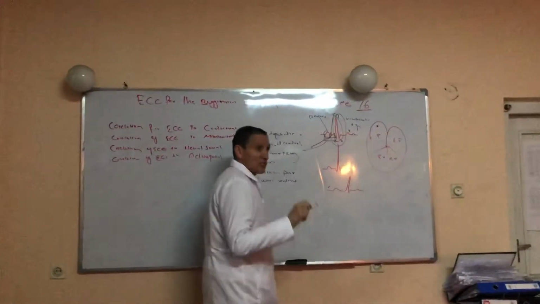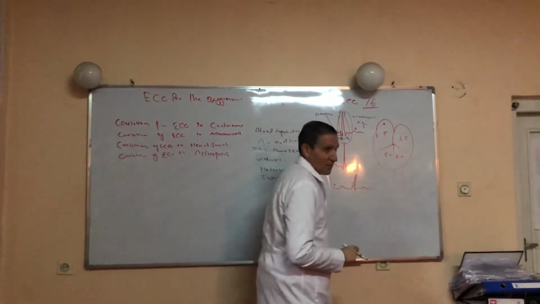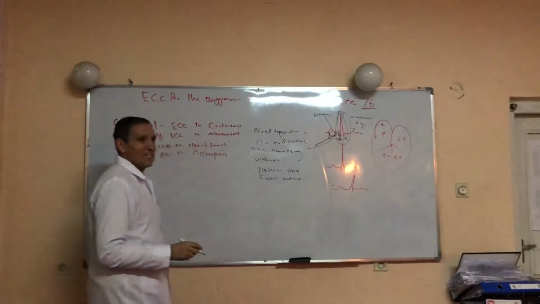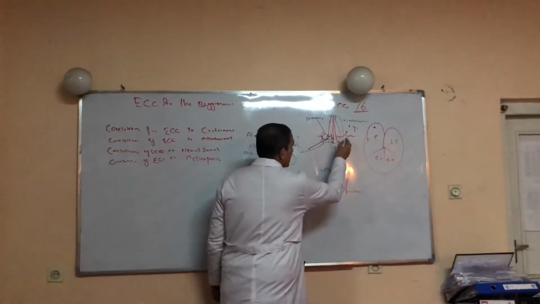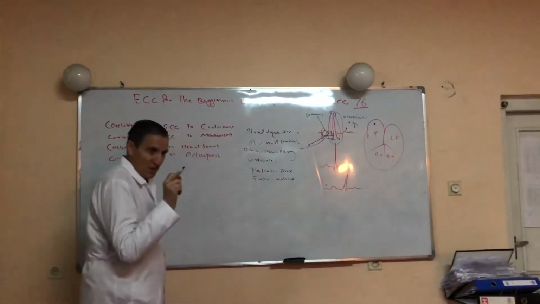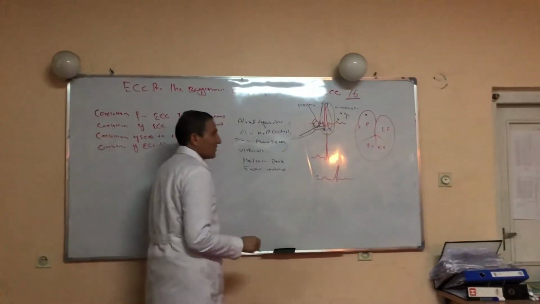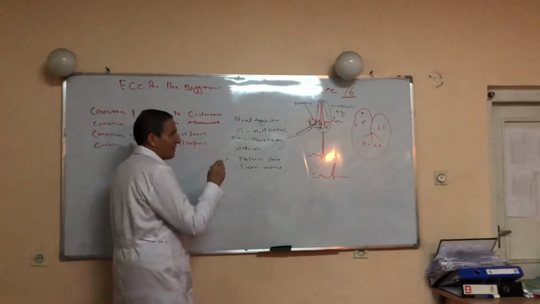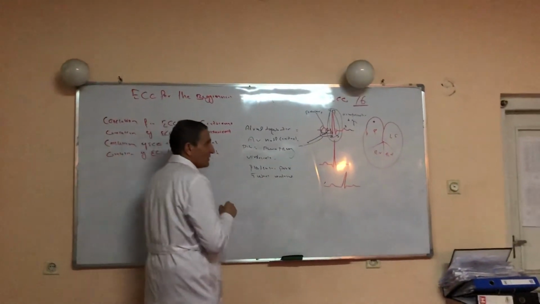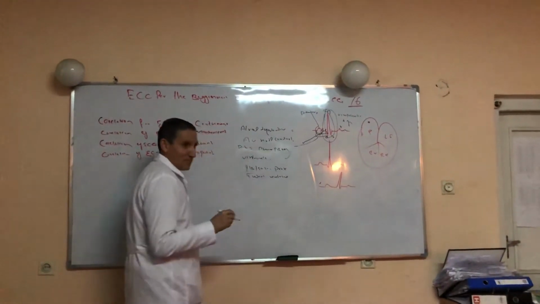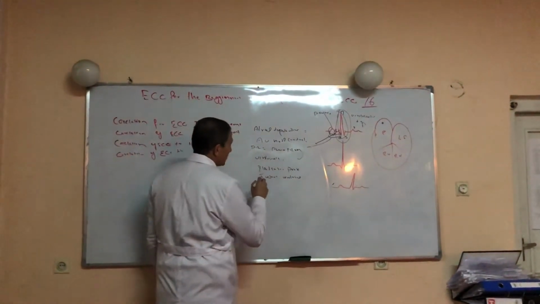The third is the slow phase of ventricular repolarization, and some also mention papillary muscle repolarization. So the source of the T wave is not clear. This was about the T wave.